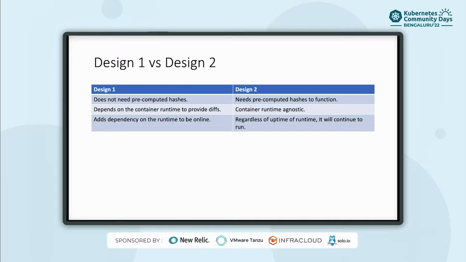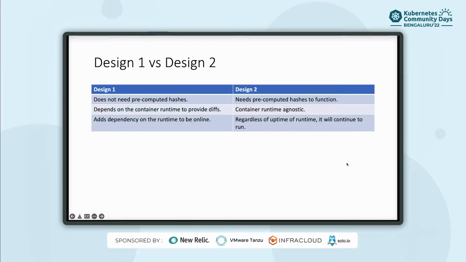Second, design one depends on the container runtime to provide those diffs, which design two doesn't. It's runtime agnostic. So this adds a dependency on the runtime to be online, and without it design one won't function. But design two doesn't care about the uptime of runtimes. It will continue to run.